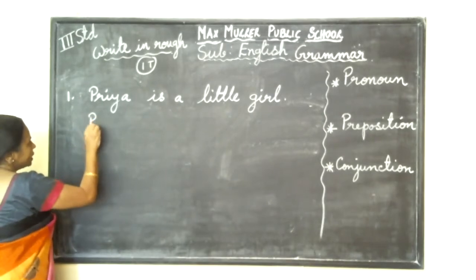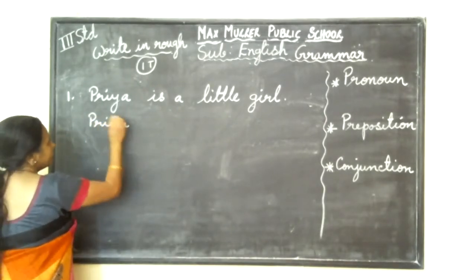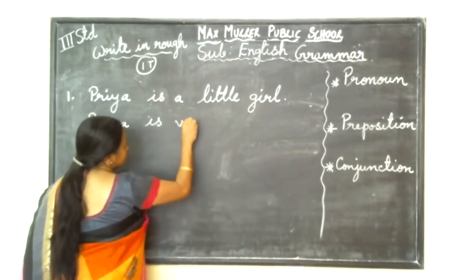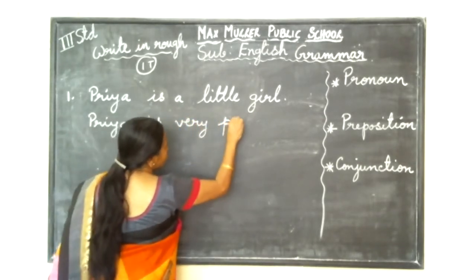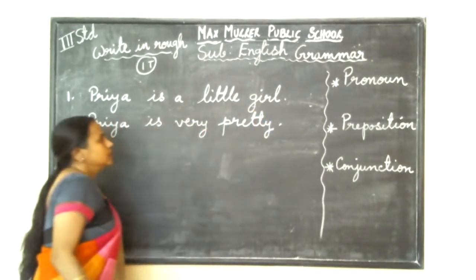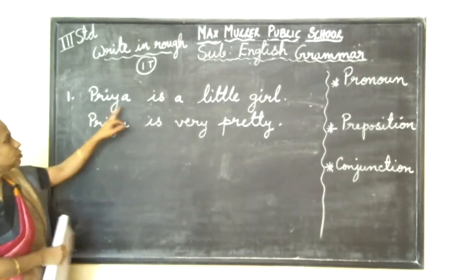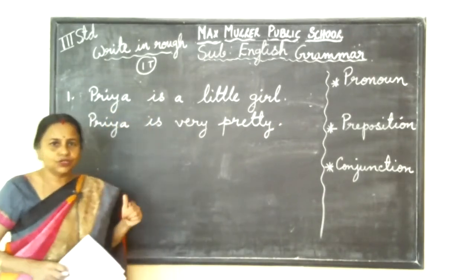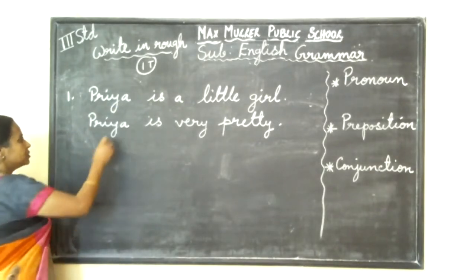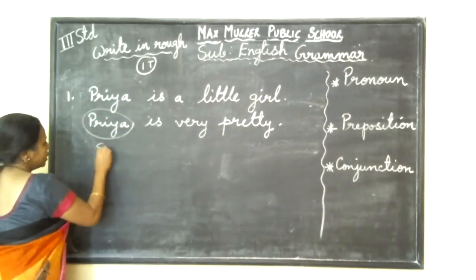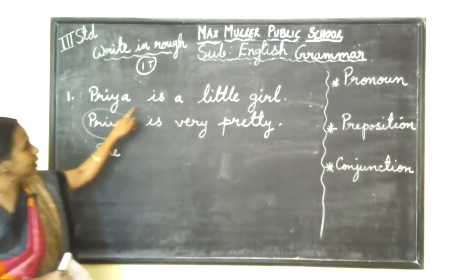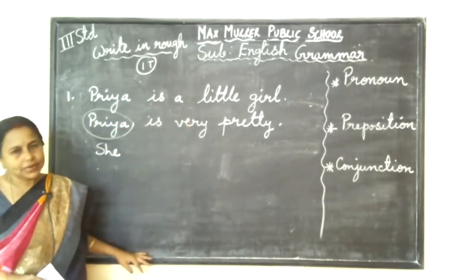Second sentence: Priya is very pretty. Very pretty means beautiful. Now, two times Priya doesn't sound good. So instead of repeating Priya a second time, since it is a girl, I can write she. Instead of this, I can write one pronoun, that is she. Now you understood? It sounds good: Priya is a little girl, she is very pretty.